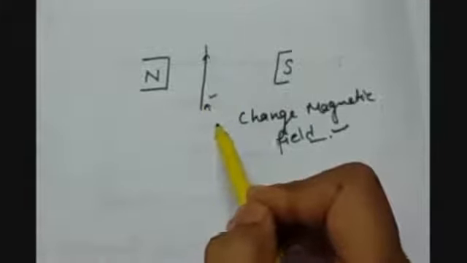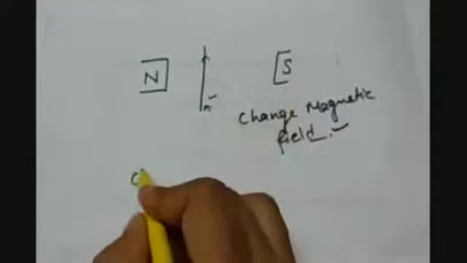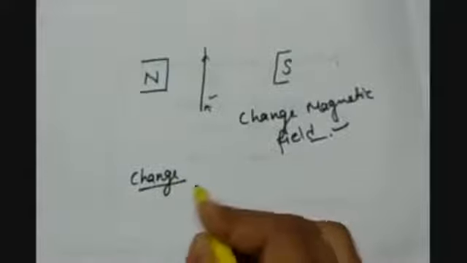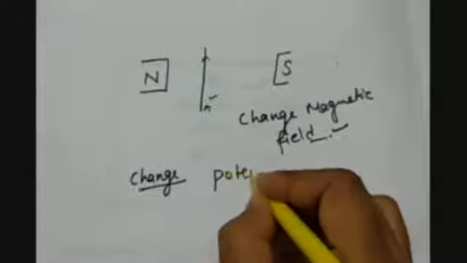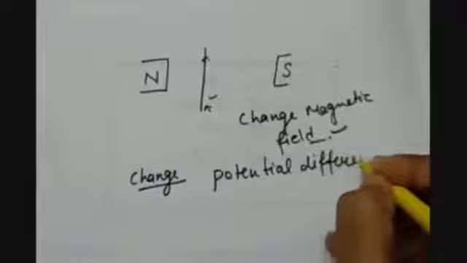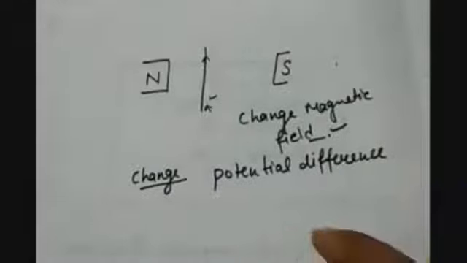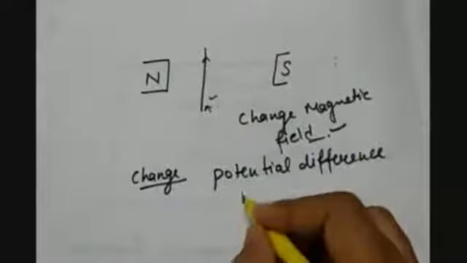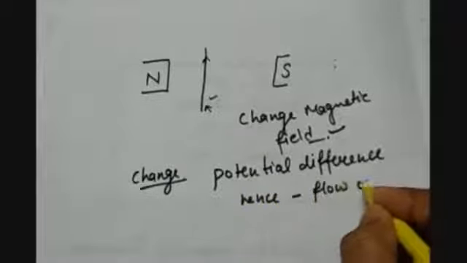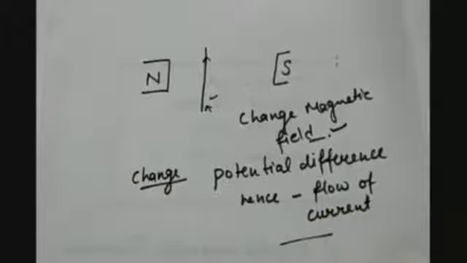And what will happen with the help of the changing magnetic field? This will create, or you can say this will develop the potential difference across the ends of the conductor, which will make the charges to flow, and hence there will be the flow of current. So let us understand with the help of an activity.